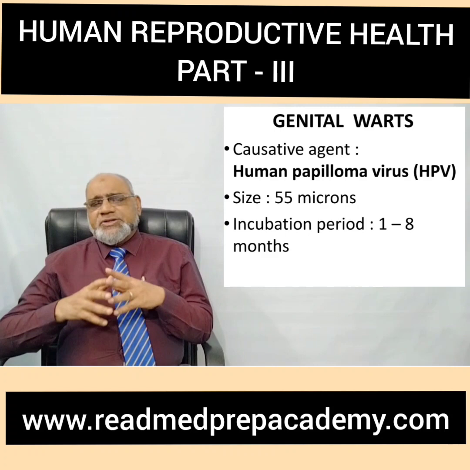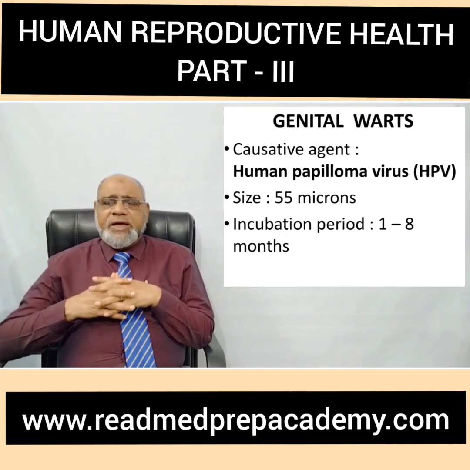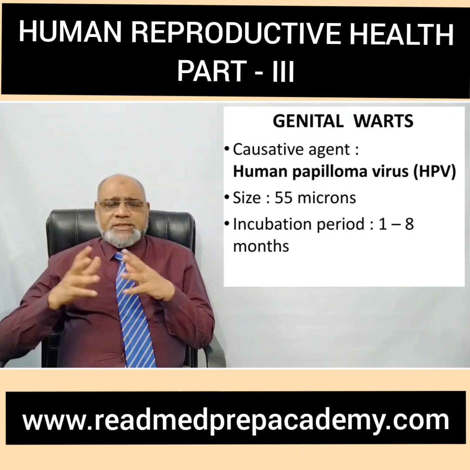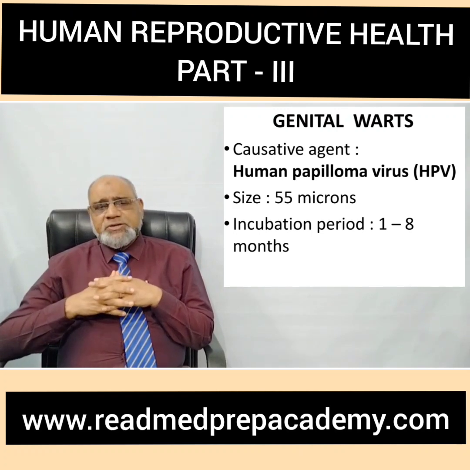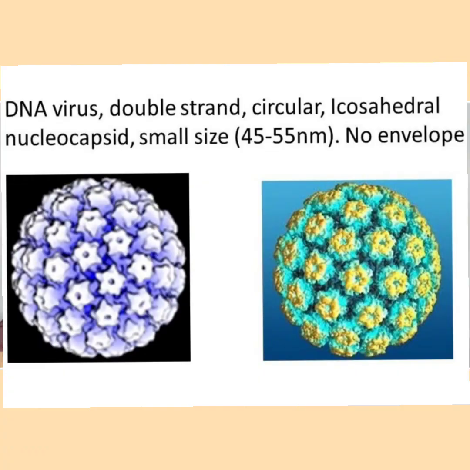Genital warts. What are genital warts? The causative agent is human papilloma virus, otherwise HPV. The size of HPV is 55 microns. The incubation period is 1 to 8 months. It is a DNA virus which is double-stranded. It is circular. Icosahedral nucleocapsid is present. It's a small size, around 45 to 55 nanometers. There is no envelope.